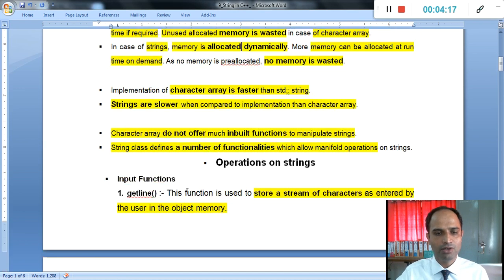Then the implementation of a character array is faster than the string. That is again a plus point. Implementation of a character array is faster, and strings are slower when compared to character arrays.